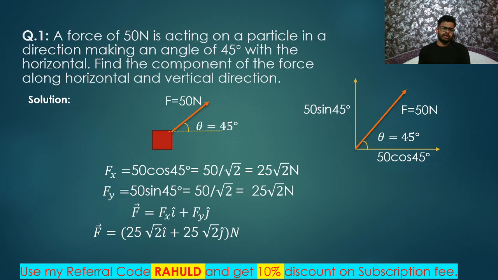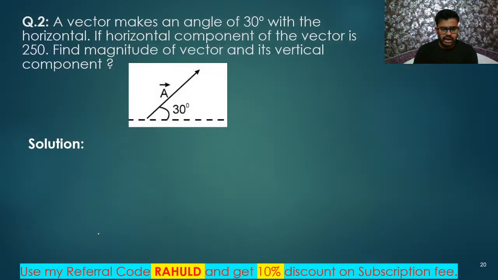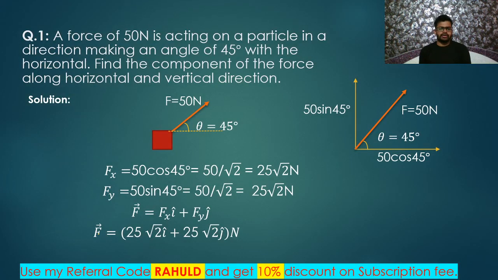Next, I will talk about the first question. So let us talk about this question. I have written the ready-made solution, don't worry. A force of 50 Newton is acting on a particle in a direction making an angle of 45 degrees with the horizontal. You can see this is the horizontal direction. It is making an angle of 45 degrees with the horizontal, and this is the force of 50 Newton. Find the components of this force along the horizontal and vertical directions.